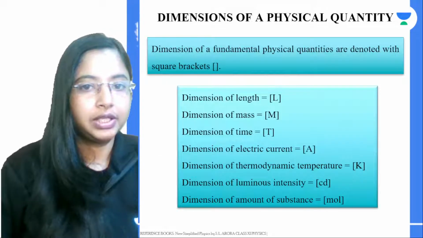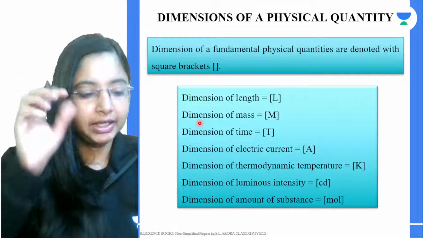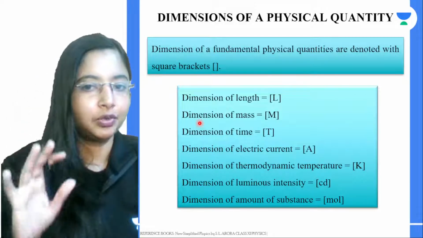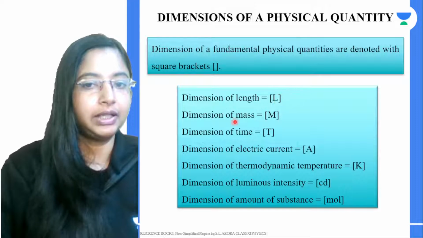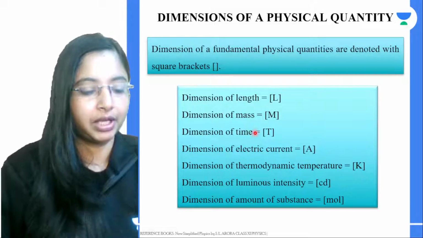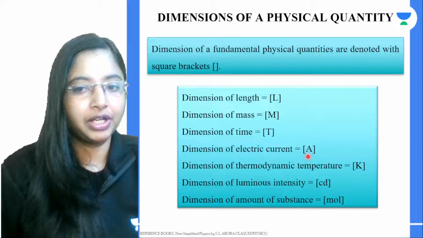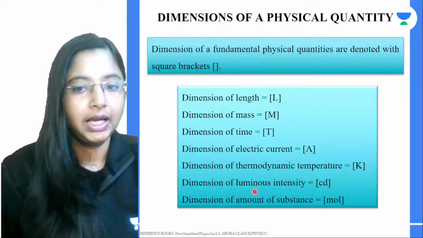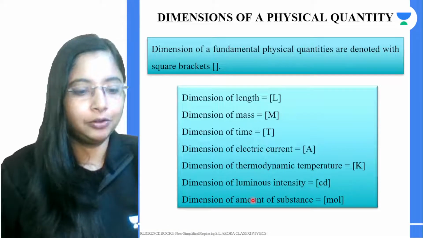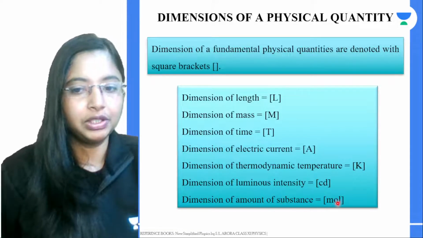Okay, so the dimension of any physical quantity, you write it within a square bracket. The dimension of length is capital L within square bracket, dimension of mass is M, dimension of time is T, dimension of electric current is A, and the dimension of thermodynamic temperature is Kelvin, the dimension of luminous intensity is candela, CD within bracket, and the dimension of amount of substance is mole.